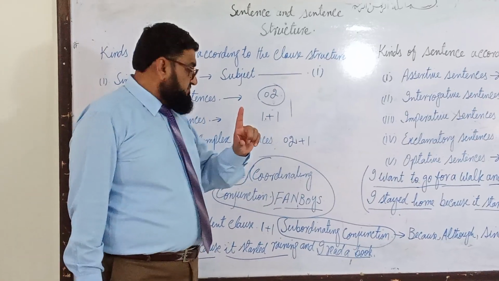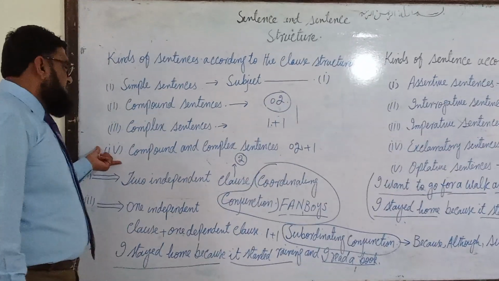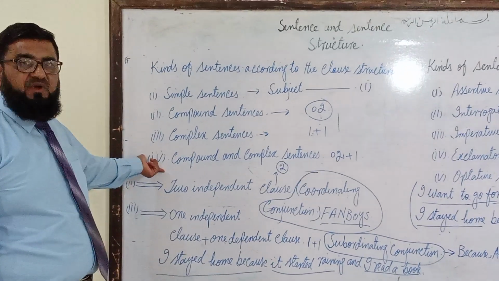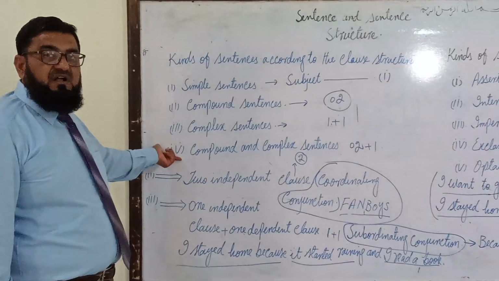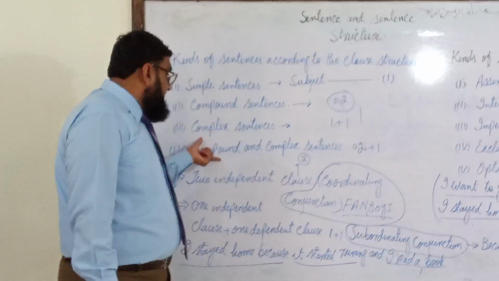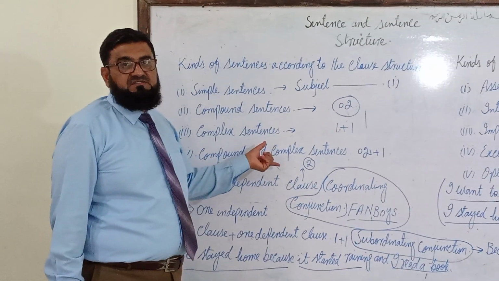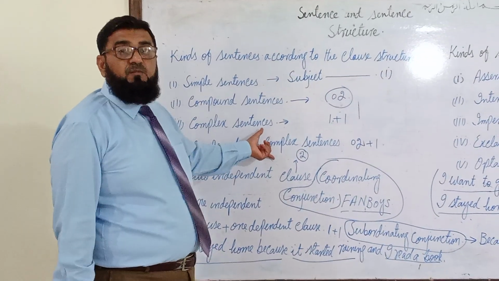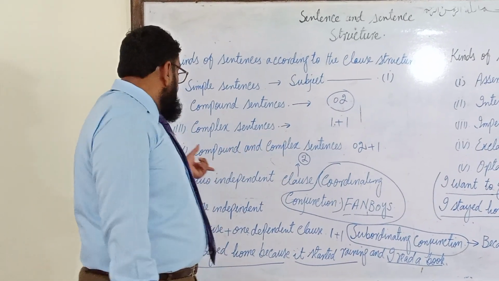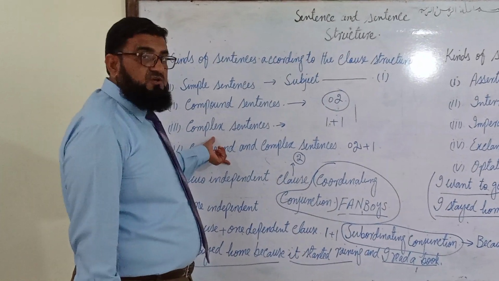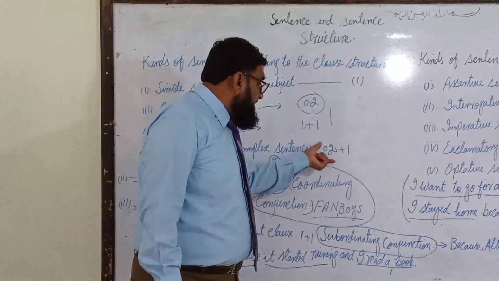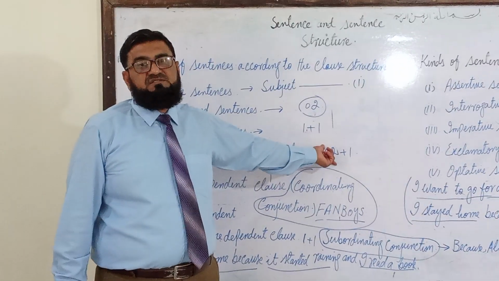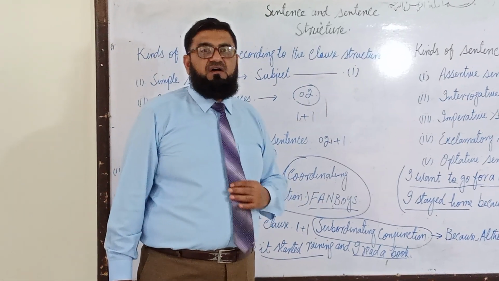Bear this in mind. Another kind of sentence, which is very tricky as well and is the fourth important kind, is called the compound-complex sentence. What is a compound-complex sentence? It is one in which there are two independent clauses and one dependent clause.